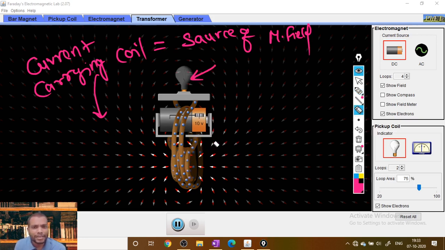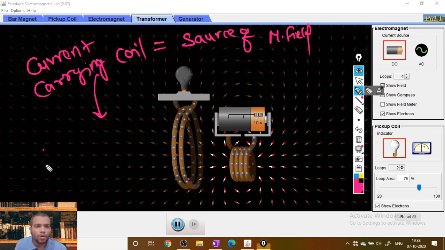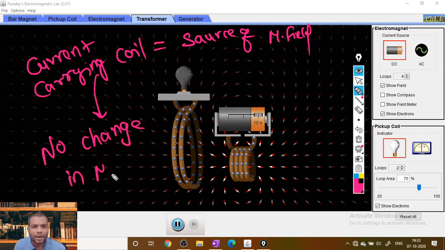The bulb is not glowing means in the another coil the current is not flowing. What's the reason? Because there is no change. At this moment there is no change in magnetic flux.